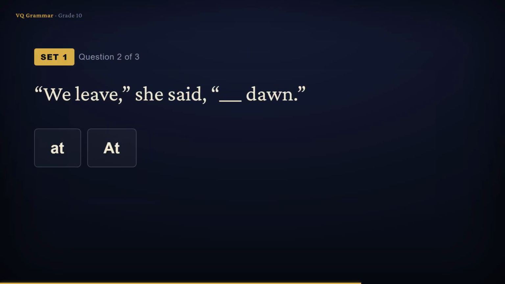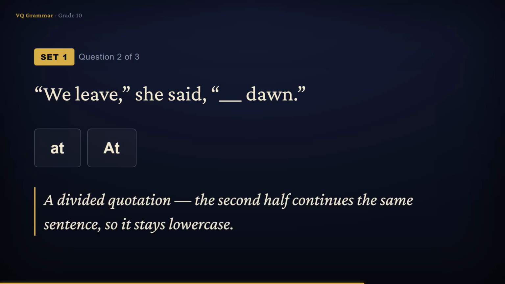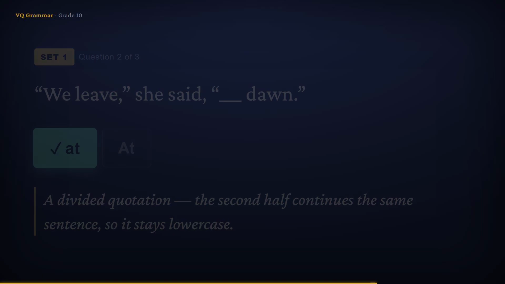"We leave," she said, "blank dawn." This one is a divided quotation. Push the quoted halves together and you get a single sentence: "We leave at dawn." The second half is simply the rest of that same sentence, so it does not start over. The answer is "at," lowercase.